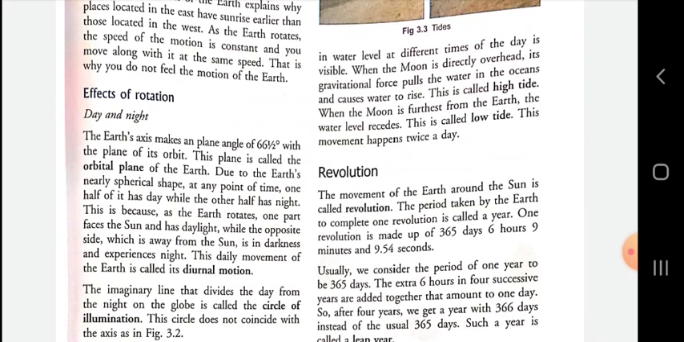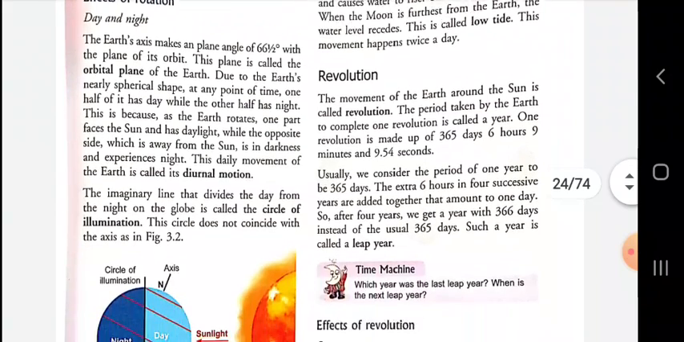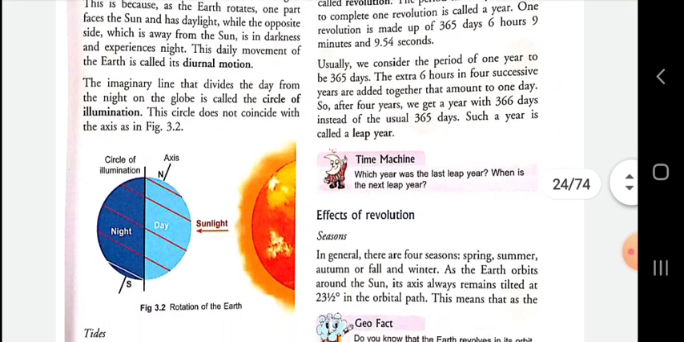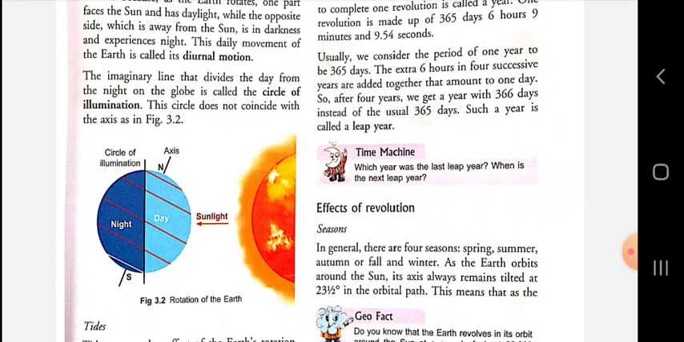This daily movement of the earth is called its diurnal motion. The imaginary line that divides the day from the night on the globe is called the circle of illumination. This circle does not coincide with the axis in figure 3.2. This is figure 3.2. In this you can see the circle of illumination.